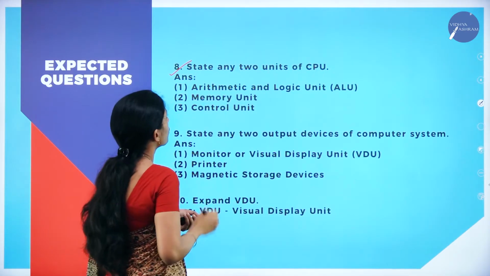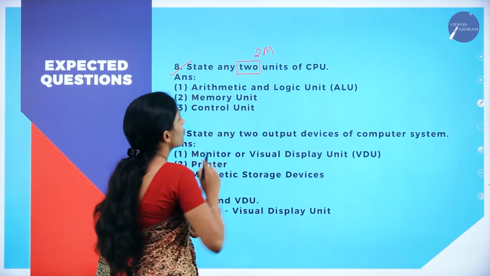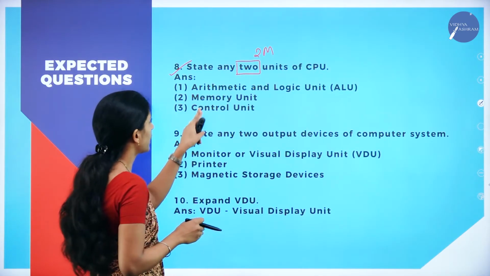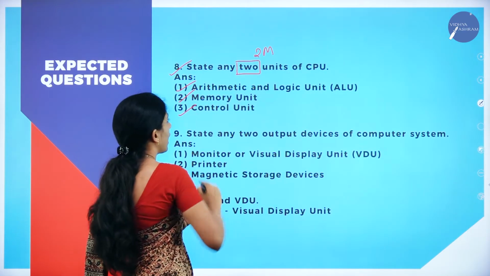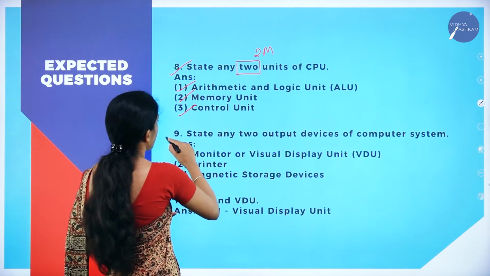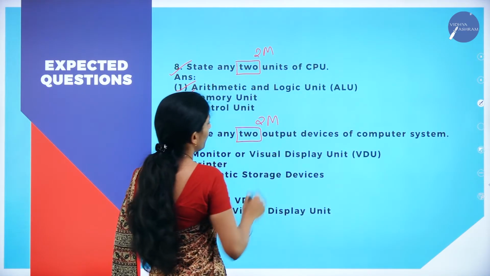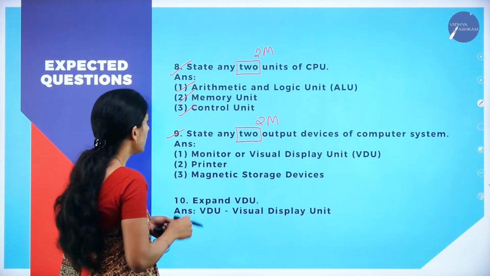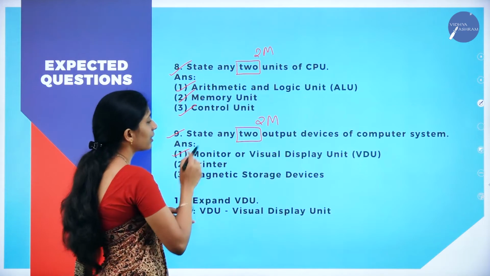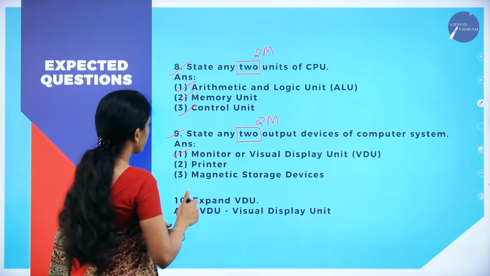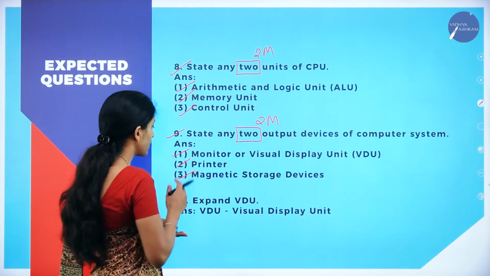The next question is state any 2 units of CPU. They have asked 2, in the sense it is for 2 marks. You can write any 2 units of CPU. Here I have given all the 3, but you can write any 2: arithmetic and logic unit, memory unit and control unit. Next one is state any 2 output devices. Here also they have asked 2, it is for 2 marks. The main output device is monitor. Other than that, you can write monitor or visual display unit, that is VDU, then printer, magnetic storage device. Any of the 2 output devices they have asked.